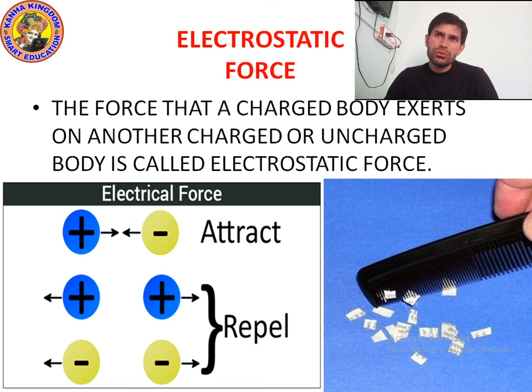There are two types of charge, positive charge and negative charge. Positive charge is denoted by plus, negative charge is denoted by minus. So plus and minus attract each other. But if the charges are the same, then they will repel. Positive charges repel each other, negative charges repel each other, but positive and negative charges always attract each other.